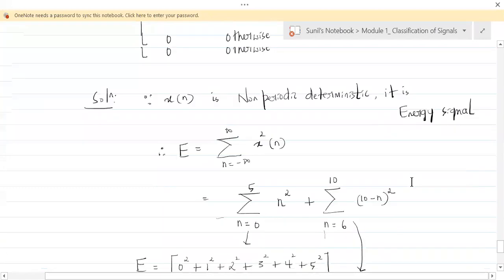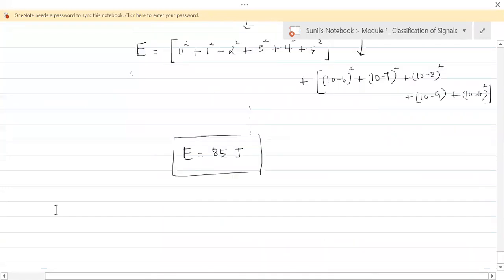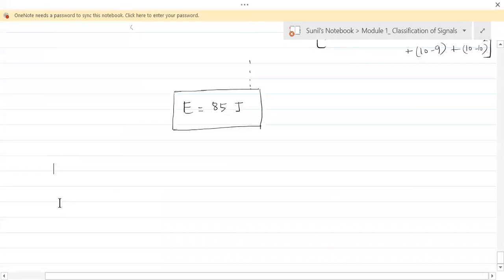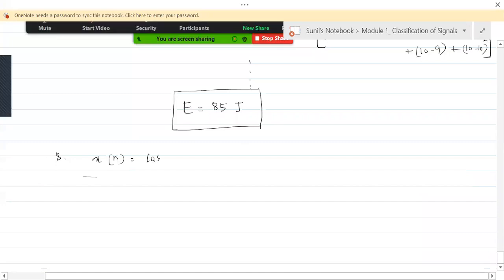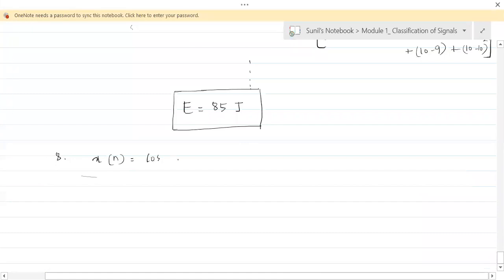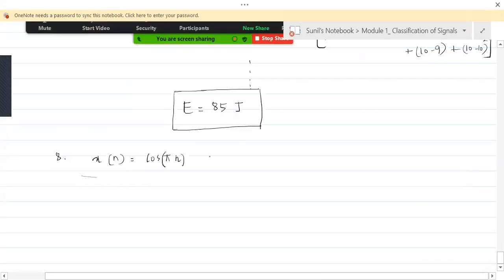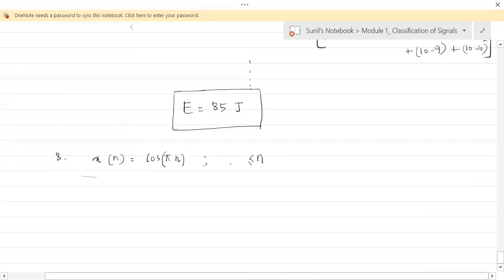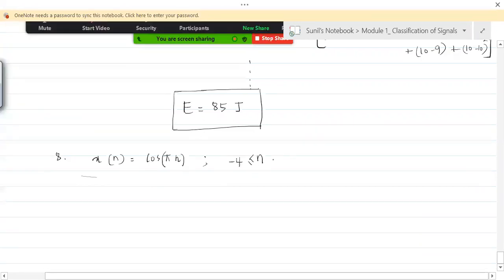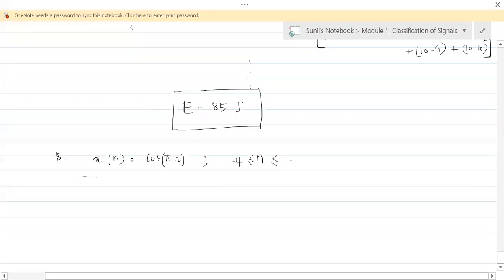Now take this 8th problem, everybody. Copy down this. They again have given you an equation, x of n. This x of n is cos pi n for n ranging from -4 to +4.